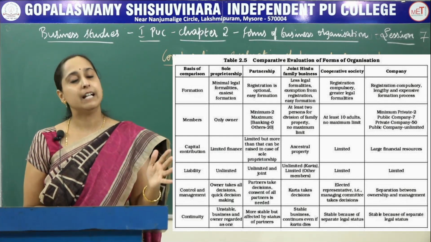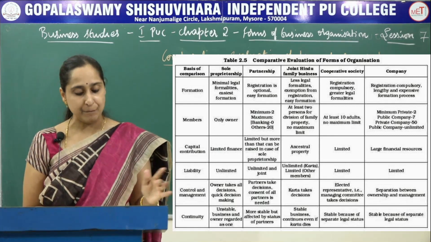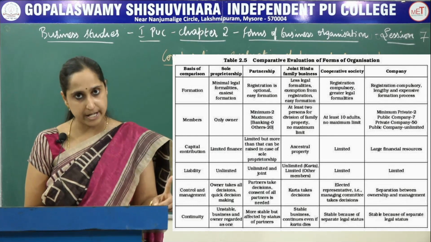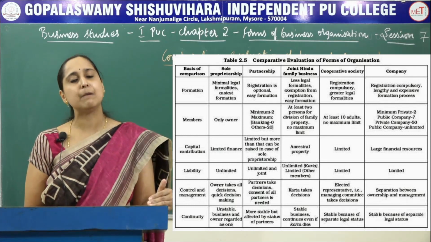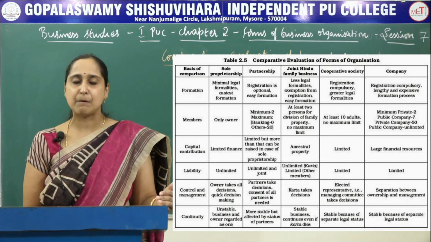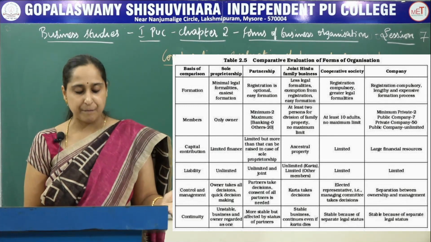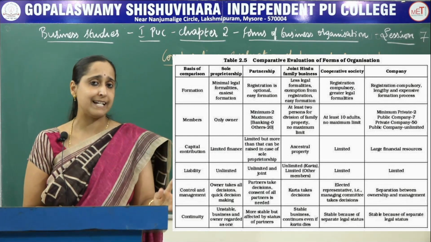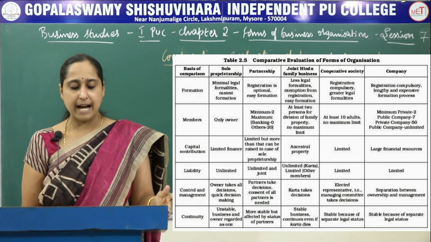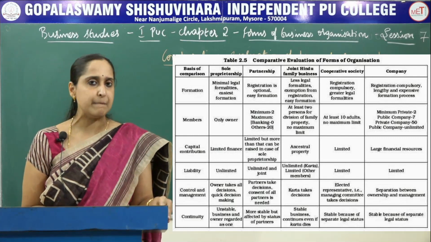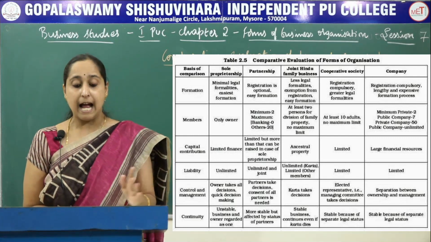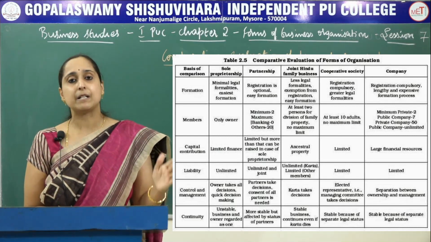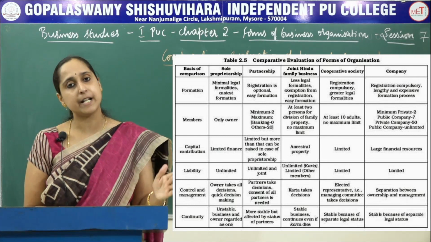Next, let us see from the point of view of members. You know that in case of sole proprietorship, there is only one owner, and in case of partnership, the minimum can be 2 and the maximum number of partners can be 50. And in case of joint Hindu family business, to start one, at least 2 members are required, and there is no maximum limit. And in case of cooperative societies, to start one, there must be at least 10 adult members.